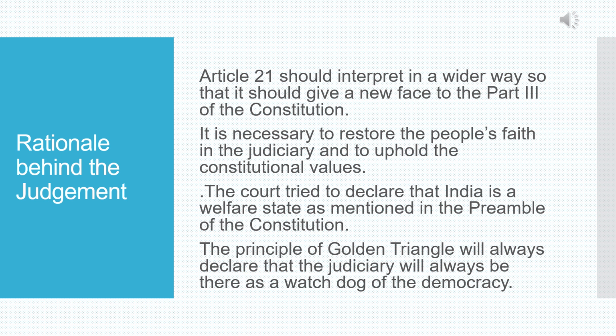The court also established that India is a welfare state as ensured in our preamble, and the principle of golden triangle will always declare the judiciary as a watchdog of the democracy.